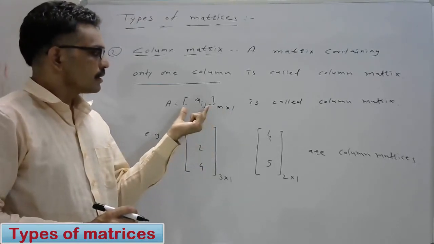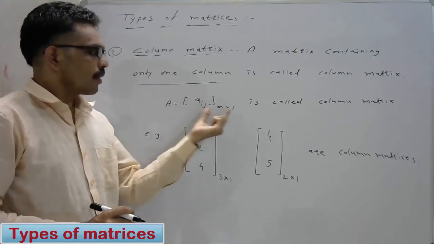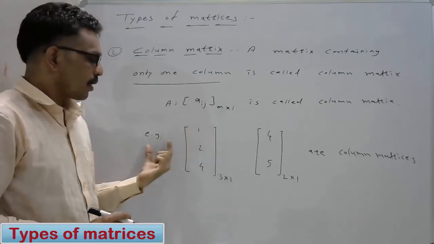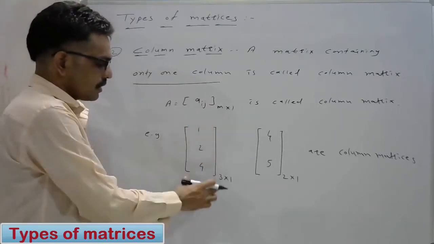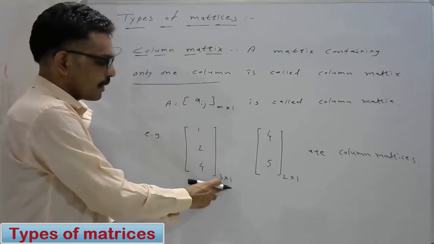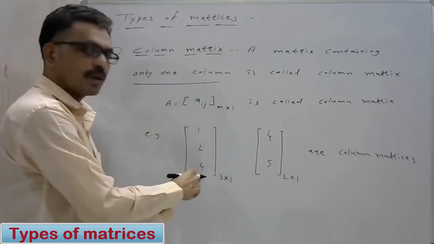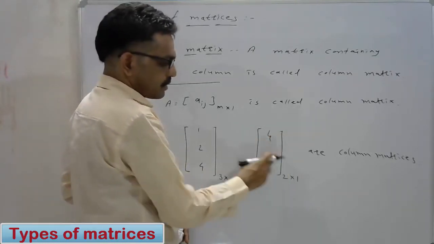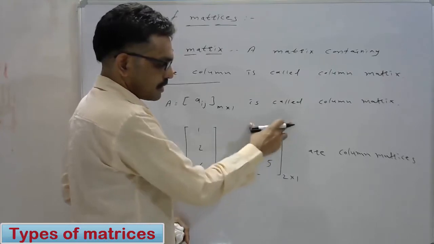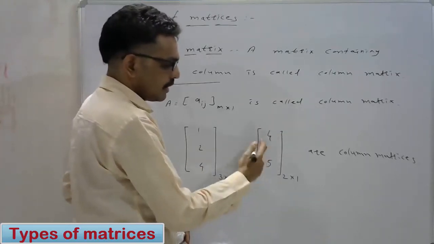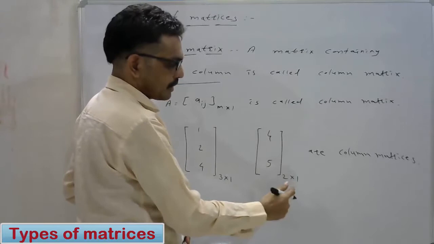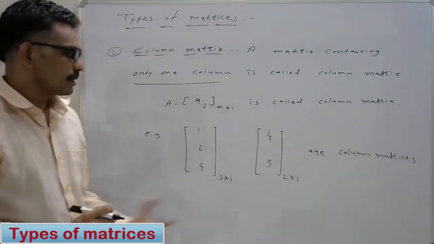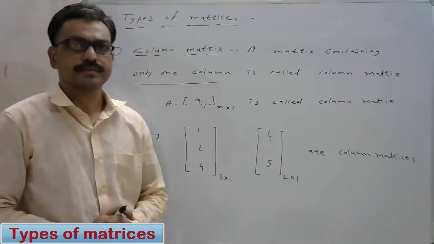For example, in the first matrix, this is a 3 by 1 matrix, that is 3 rows and 1 column. The second matrix has elements 4 and 5, this is a column matrix, a 2 by 1 matrix. These are the examples of column matrices.